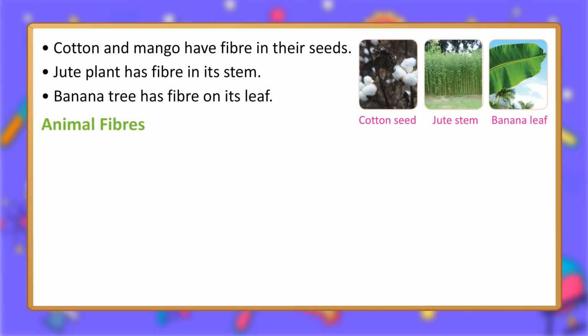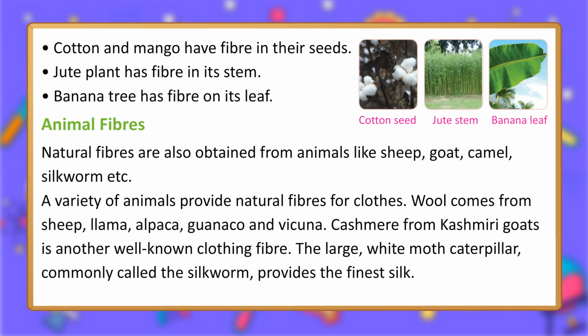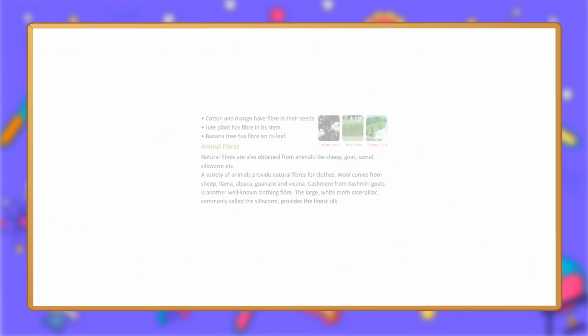Animal fibers. Natural fibers are also obtained from animals like sheep, goat, camel, silkworm, etc. A variety of animals provide natural fibers for clothes. Wool comes from sheep, llama, alpaca, guanaco and vicuna. Cashmere from Kashmiri goats is another well-known clothing fiber. The large, white moth caterpillar, commonly called the silkworm, provides the finest silk.